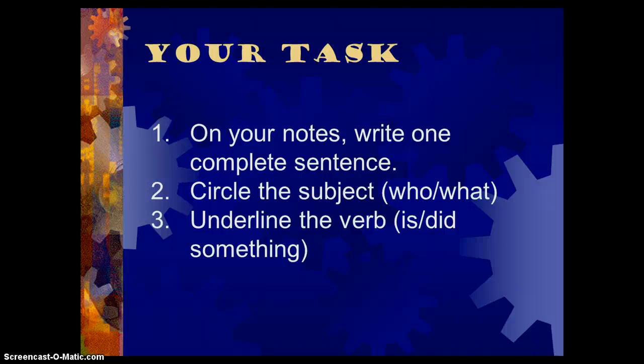So your task on your notes, I want you to write one complete sentence. In the sentence, you'll know it's complete because it will have the subject and the verb. I want you to circle the subject, that's the who or what, and then I also want you to underline the verb. That would be is, are, was, were, one of those being verbs, or what is happening, that so-and-so did something, or an action that's taking place. So make sure that you have both. I'm also going to check for capitalization and punctuation, so make sure you have that too.